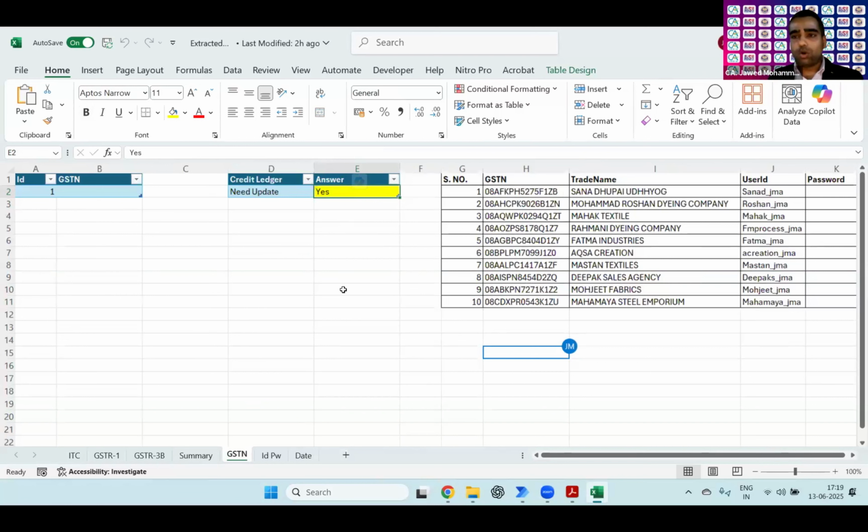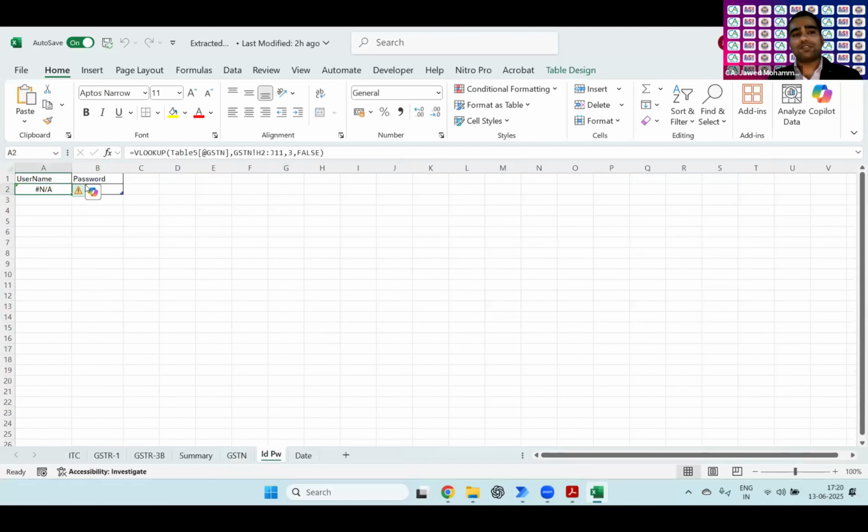Otherwise, if I mark no over here, then it will quickly jump onto processing the invoices itself. So here the GSTN column is there. This GSTN column will be filled up when an incoming email arrives, and on the subject of that email, the GSTN column will be filled. On the basis of this, there is a VLOOKUP, and the username and password will be filled up from this entire table. With this username and password, Power Automate Desktop will communicate with this Excel and extract the GST credit ledger balance.